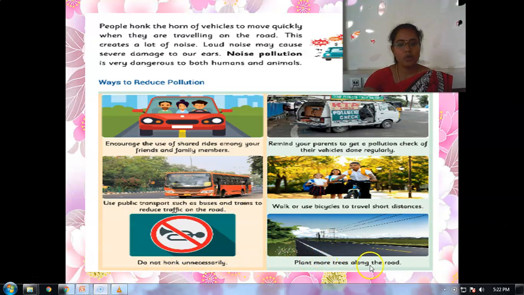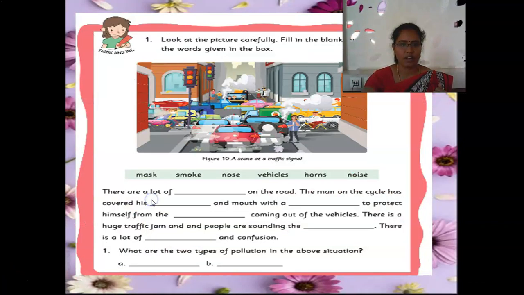Yes, plant more trees along the road. If you are going to any village side, you see that on the two sides they grow some plants to reduce air pollution. Okay, my dear children. Yes, it is a very good thing.